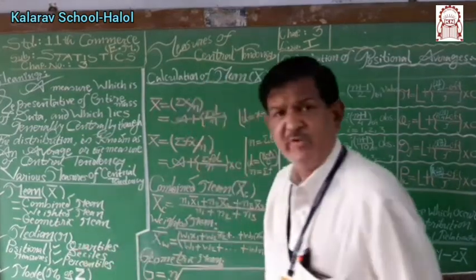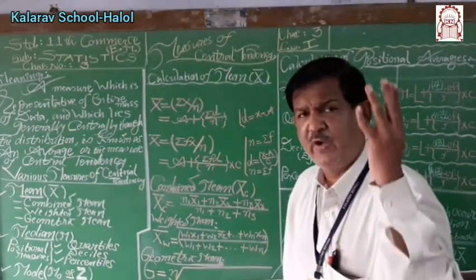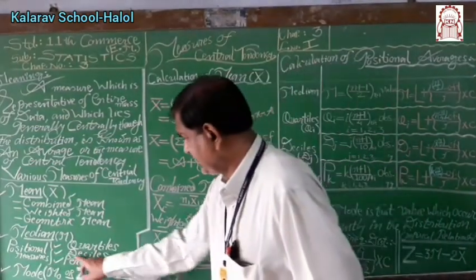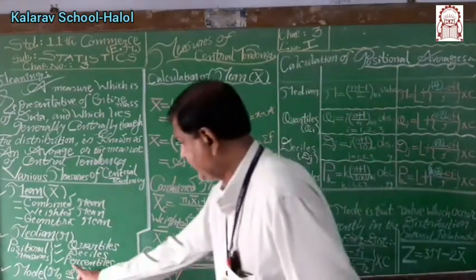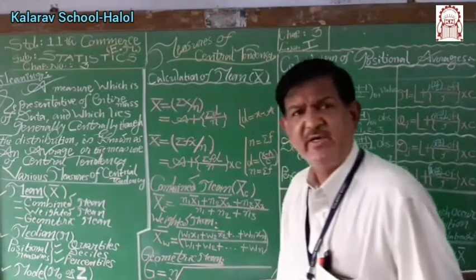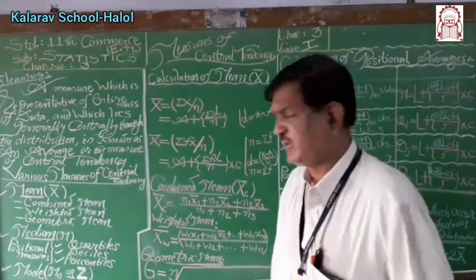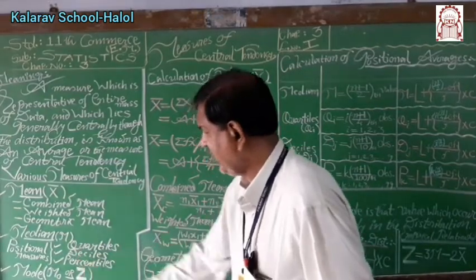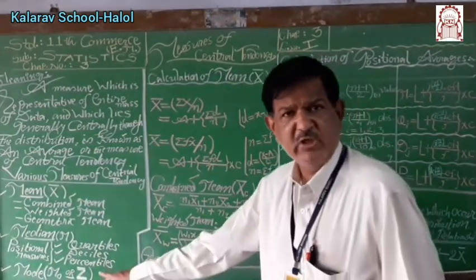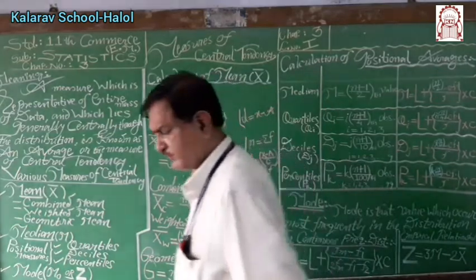Quartiles divide an array distribution into 4 equal parts. Deciles divide an array distribution into 10 equal parts. And percentiles divide the array distribution into 100 equal parts. So they are known as quartiles, deciles and percentiles. And mode is also one of the important measures.